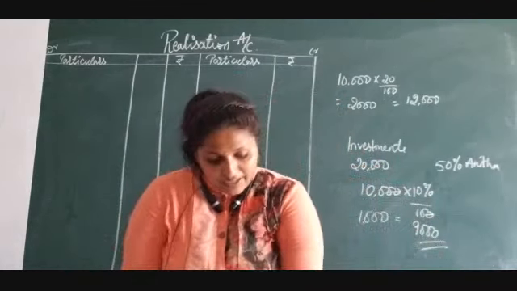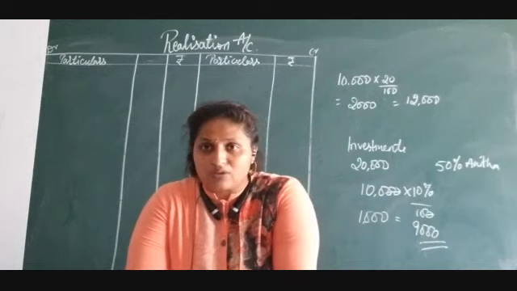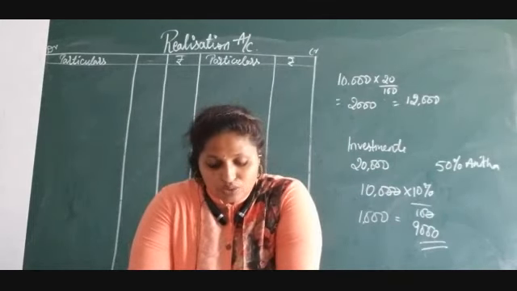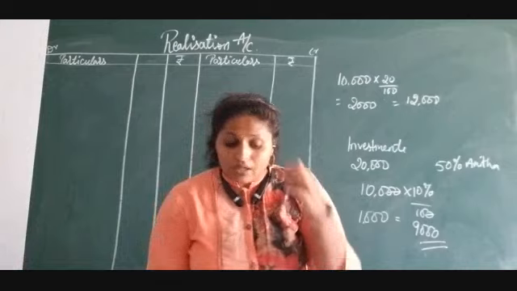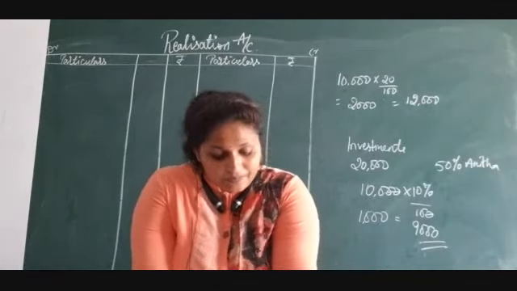Okay. And next, furniture was taken over by Sunita at rupees 12,000. This is furniture taken over by Sunita. We will show it here itself. And the next adjustment, look at the fourth adjustment, that is also very important.